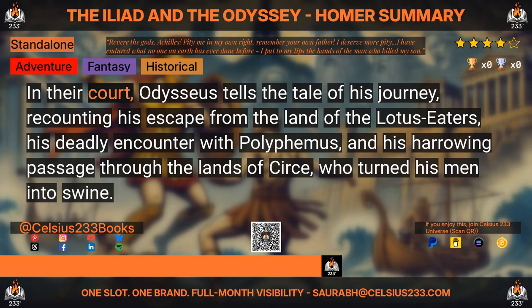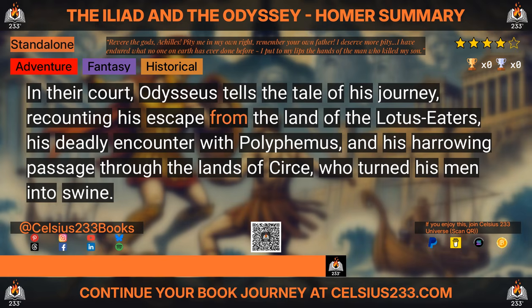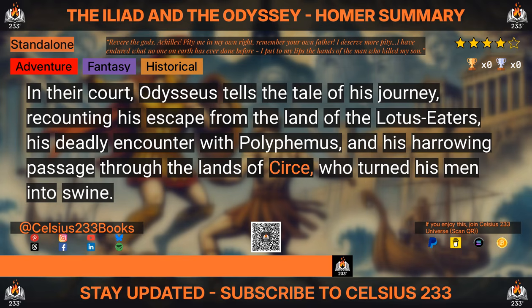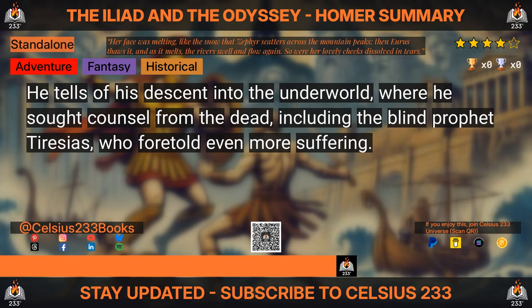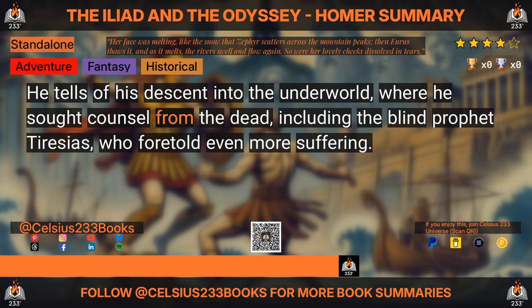In their court, Odysseus tells the tale of his journey, recounting his escape from the land of the Lotus Eaters, his deadly encounter with Polyphemus, and his harrowing passage through the lands of Circe, who turned his men into swine. He tells of his descent into the underworld, where he sought counsel from the dead, including the blind prophet Tiresias, who foretold even more suffering.